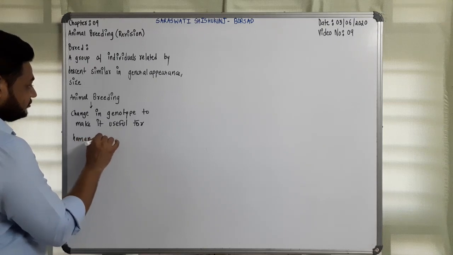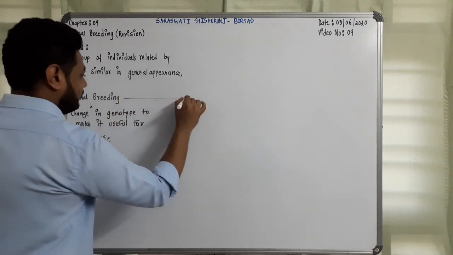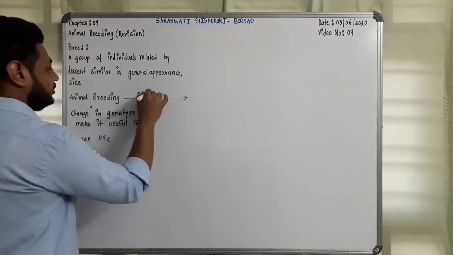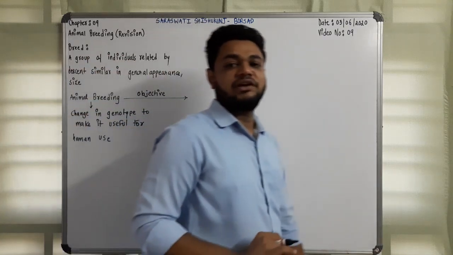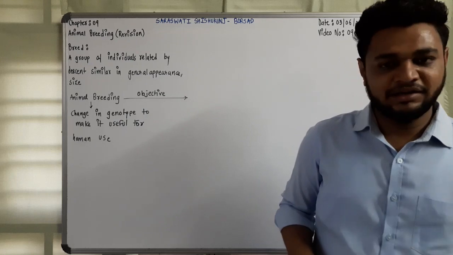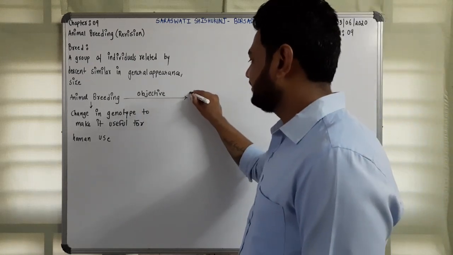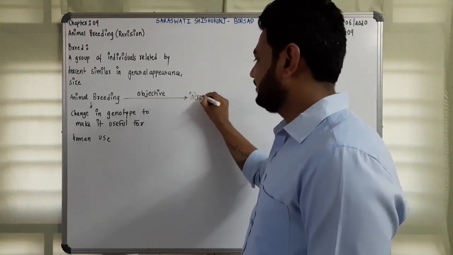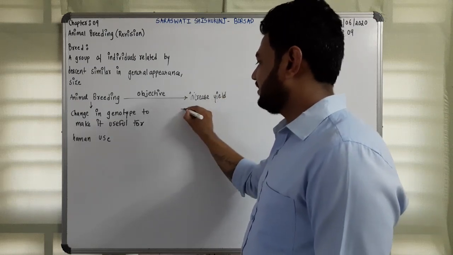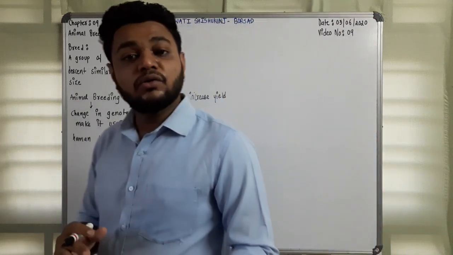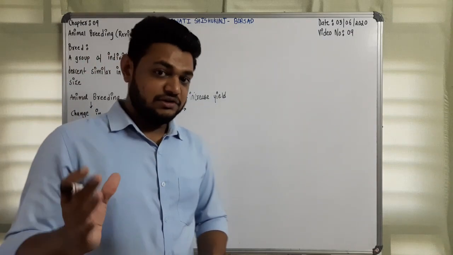If I ask what the objectives of animal breeding are, there are mainly two: first, increase yield, and second, improve the quality of the produce.